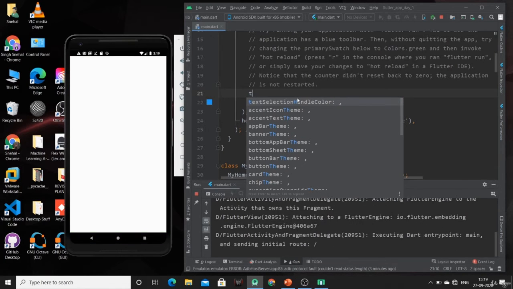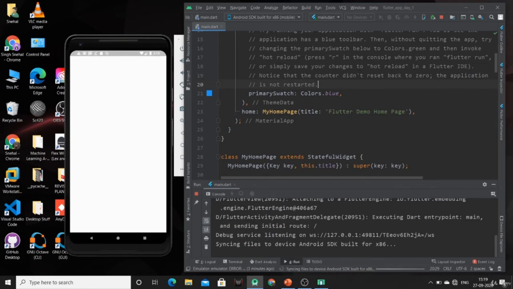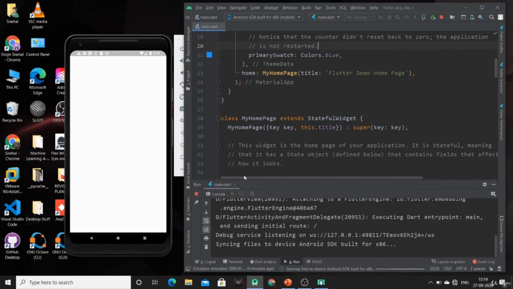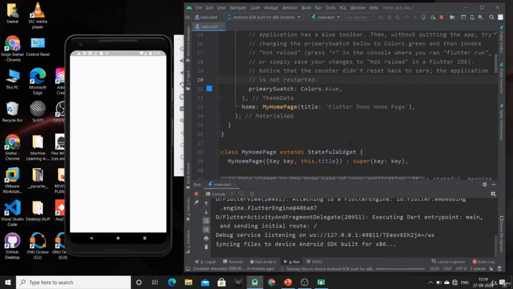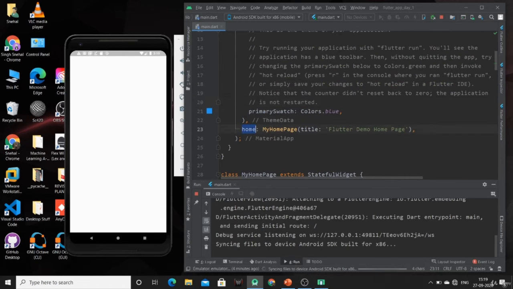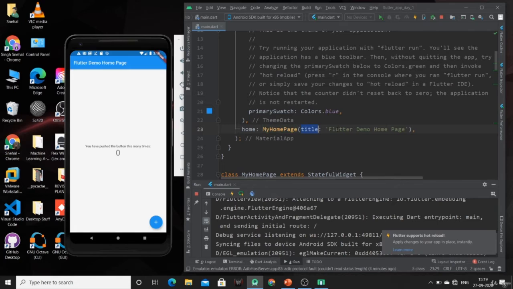So our app has run, and now we can see the sample app which is available inside our virtual device. So our project is syncing. Up till then, let me show you that this third property is home, which specifies the home page, the front page of our app, and this page will contain the title of Flutter demo home page. So this is our home page which is having this title Flutter demo home page.